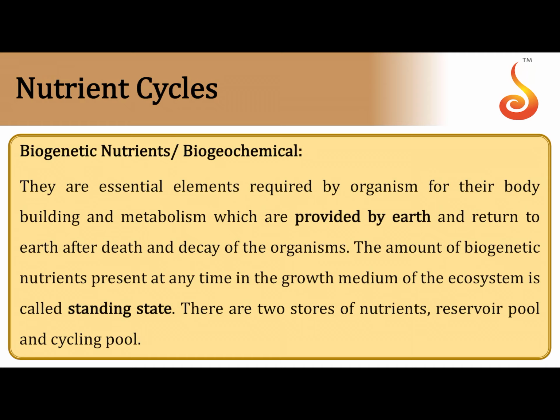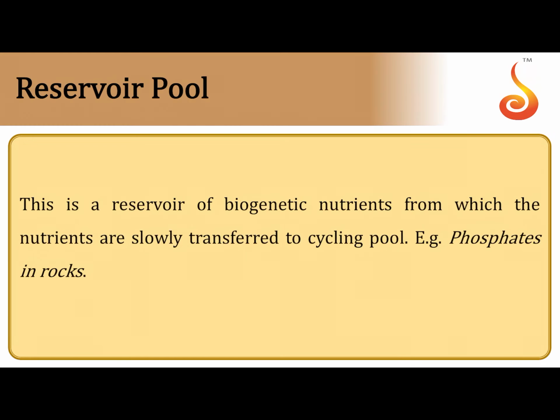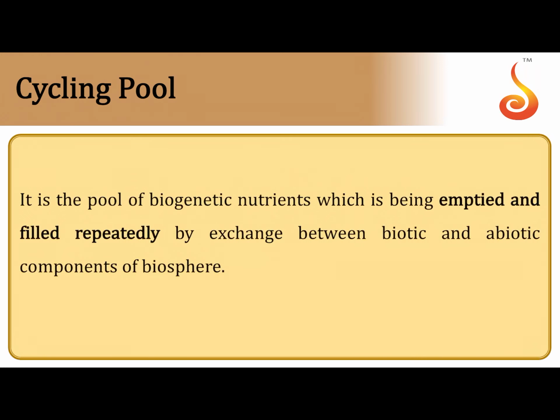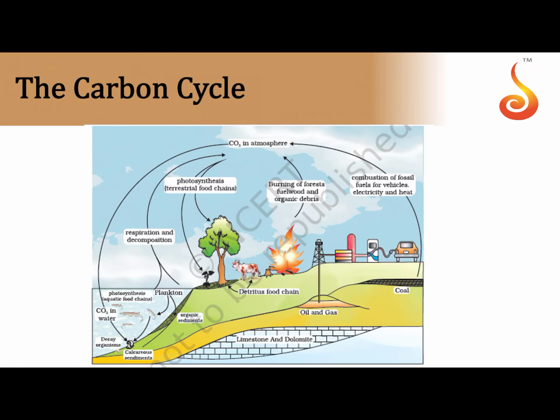When we think of nutrient cycles, we have to think of some of the essential elements. And where are all the nutrients stored? All the nutrients are stored in the soil, and the sum total of all the nutrients that is stored at a given point of time in the soil is referred to as the standing state. And there is a reservoir pool, like for example, if you think of minerals like phosphates, it is stored in rocks. And there is a cyclic pool where constantly the nutrients are let out for plants and animals to use them. So wherever they are being constantly emptied, they are called the cycling pool, and wherever they are being stored, it is called the reservoir pool.